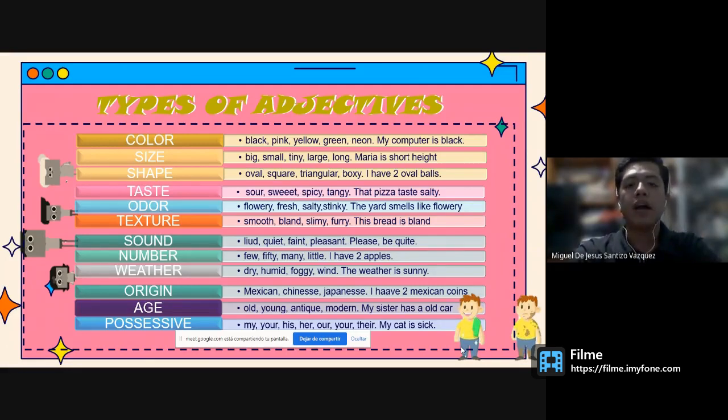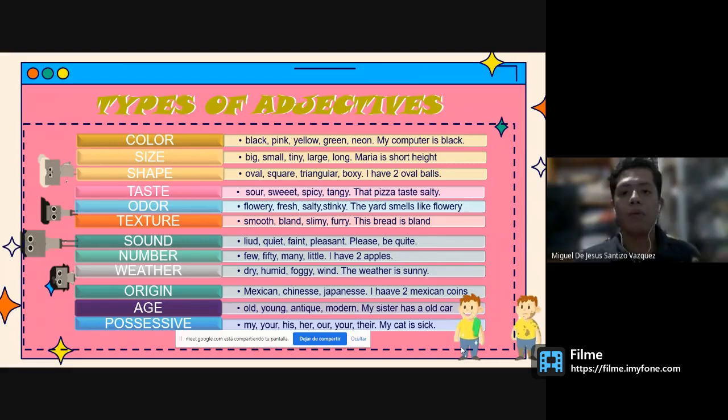Weather: dry, humid, or windy. As an example, we have: the weather is sunny. Origin, we have Mexican, Chinese, Japanese. As an example, we have: I have two Mexican coins. Age: old, young, antiquated, or modern. We have: my sister has an old car. Possessive: my, your, his, her, and others. An example is: my cat is sick.